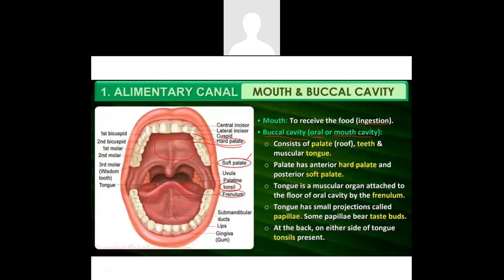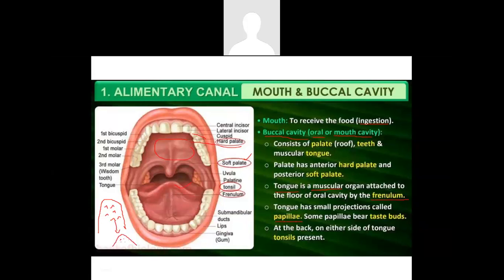And there is a special organ called the tongue, which is present in the floor of the oral cavity. This is a muscular organ, meaning it does not have any bones or cartilage. This tongue is attached to the floor of the oral cavity with the help of a frenulum. The tongue has small projections on its surface, which are called papillae. Here is a magnified diagram of a papilla.